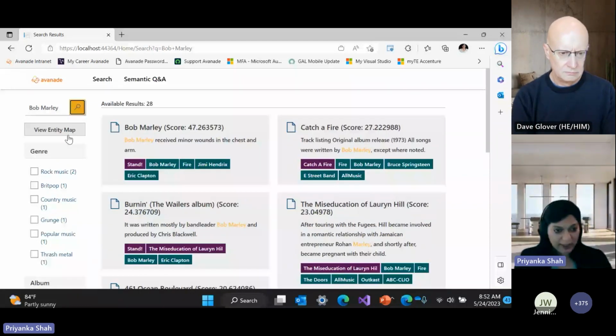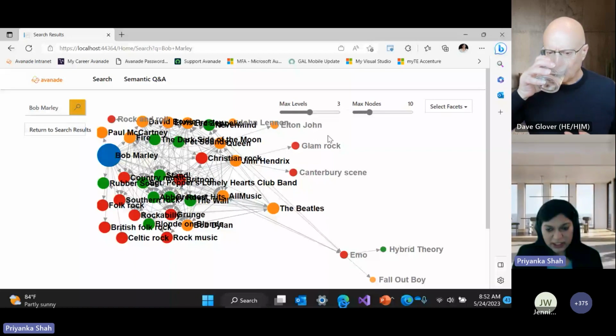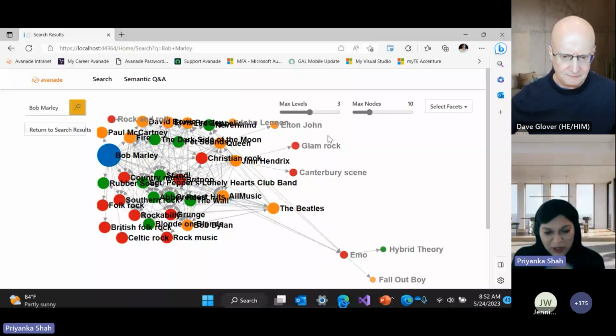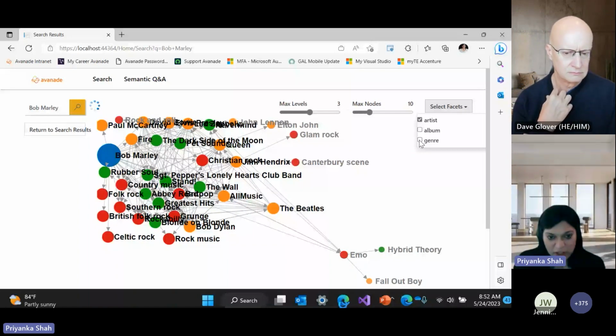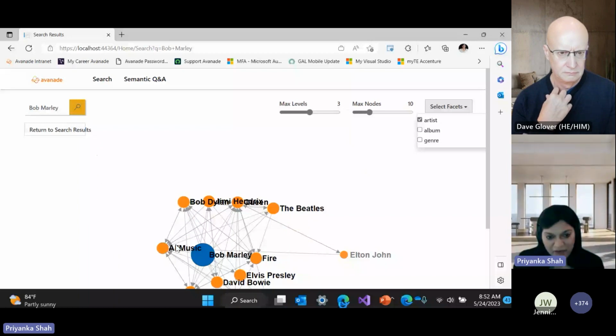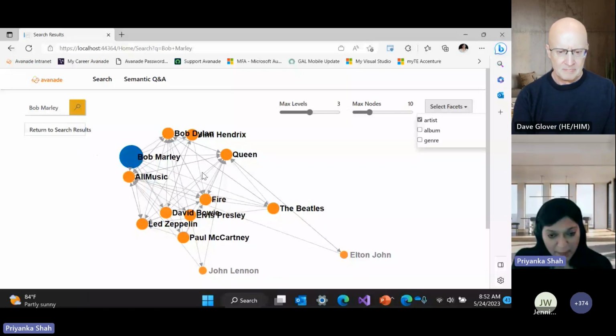And this is, by the way, the entity map, which is not out of the box. This we have built custom for one of our clients. So you can see Bob Marley here, and then I'll be able to point out all the relationships which I have been able to extract from the documents. So I have the three aspects: artist, album, genre, out of which now I'm just selecting the number of artists which are directly related to Bob Marley in some form or the other. So either they have collaborated, they have jointly performed at concerts, or jointly published something. And then I can also define a level, like I want the artists who are very closely related to Bob Marley, like a first order relationship, right?